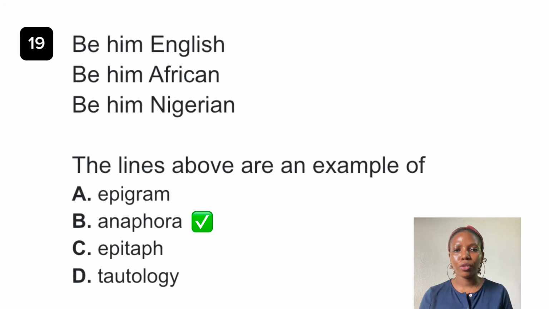line 3. Also, I feel there's a need to make a clarification between parallelism and anaphora. So parallelism is the repetition of similar grammatical structure in successive lines. And I give example of you are hardworking, you are handsome, you are beautiful. So it's similar grammatical structure with you are dash, subject, verb, complement, subject, verb, complement, subject, verb, complement. So that's the repetition of grammatical structure. So this is different from anaphora. Anaphora is the repetition of similar words and phrase in successive lines. Being, similar phrase. Okay, so the answer to this question is option B, anaphora.